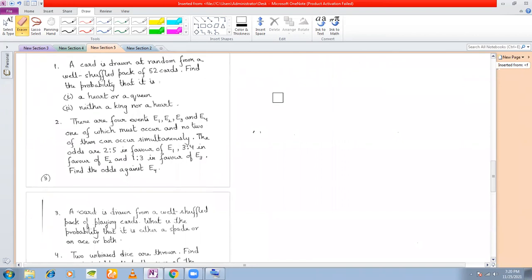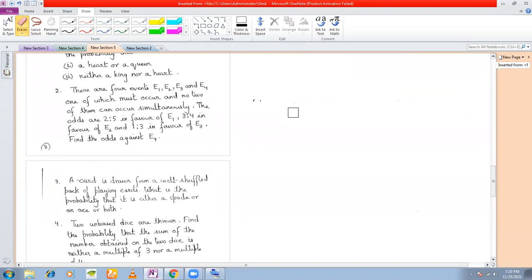Look at the second problem. There are 4 events, E1, E2, E3, and E4, one of which must occur and no 2 of them can occur simultaneously. So E1, E2, E3, and E4 are any 4 events.